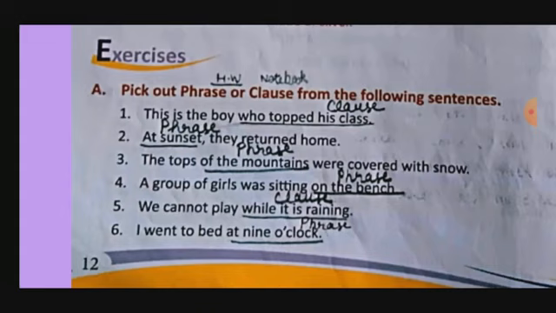Next is, a group of girls was sitting on the bench. Where were they sitting? On the bench. This is a phrase. We cannot play while it is raining. So "while it is raining" is a clause. Again it is a clause, as I told you, because it has a subject and predicate, and the second thing is it is part of a main sentence. I went to bed at 9 o'clock. This "at 9 o'clock" is a phrase.